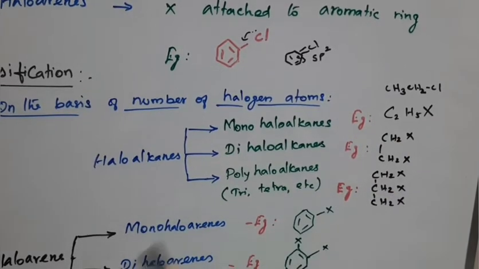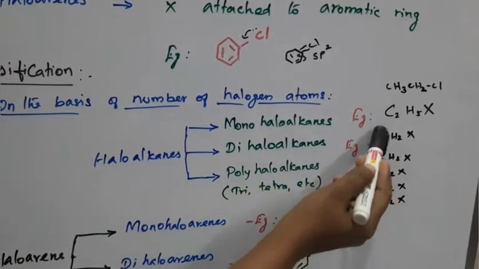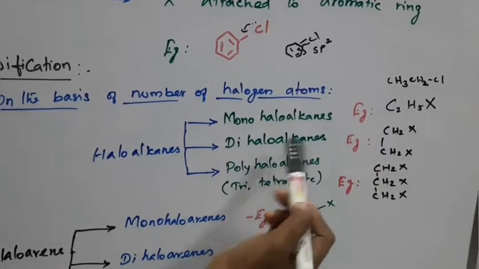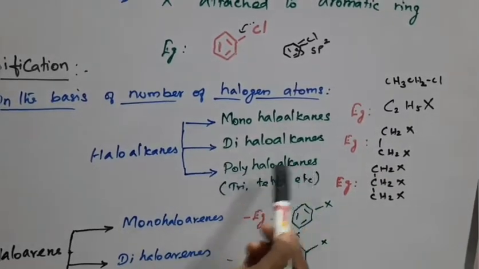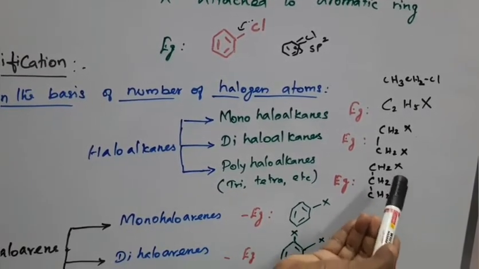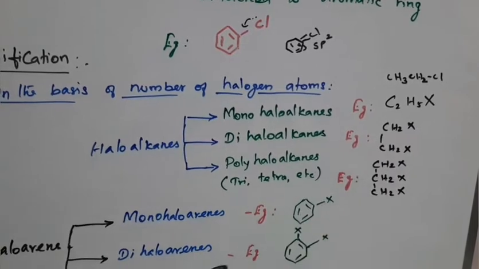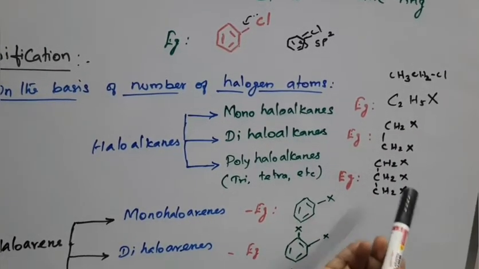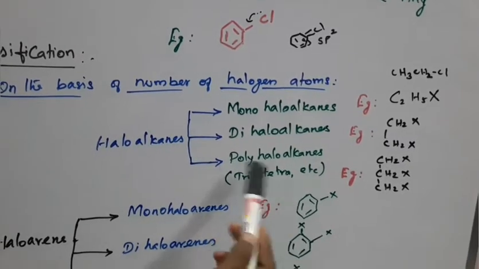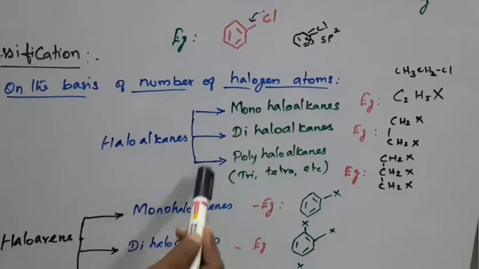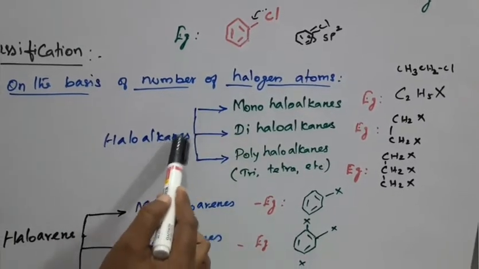Dihaloalkanes means when an alkyl group is attached with two halogens. Polyhaloalkanes means three or four or more halogens attached, maybe tri, tetra, etc. This is the classification on the basis of the number of halogen atoms attached to the alkyl halides.